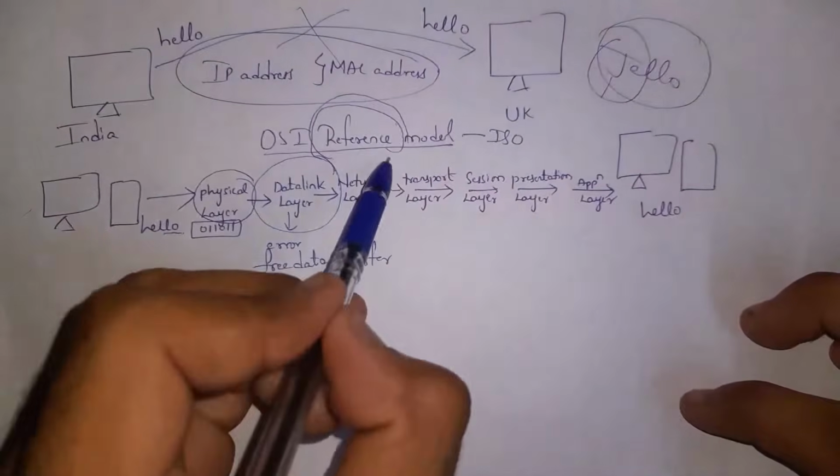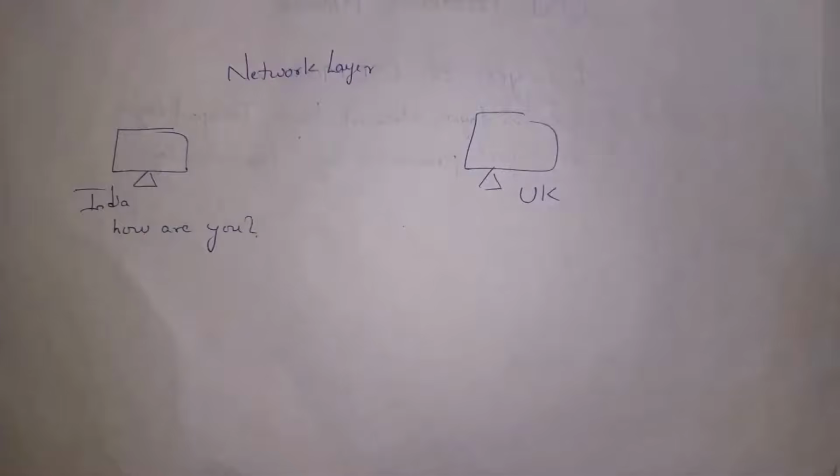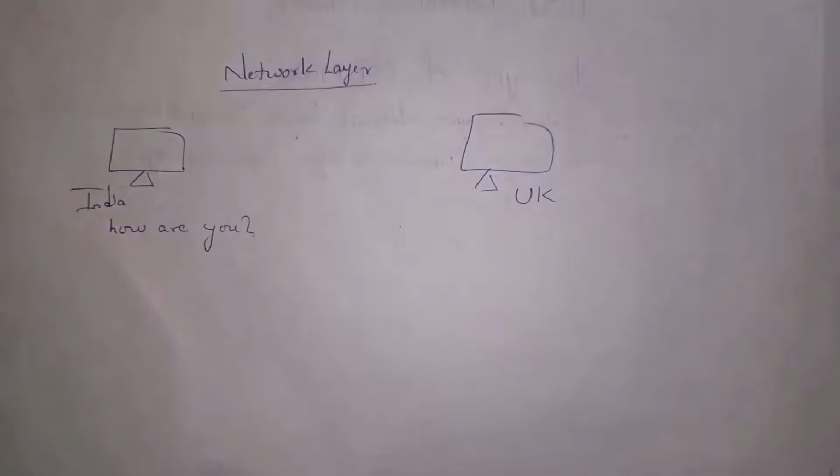Next I will explain what is network layer. Network layer is based on IP address. I already explained what is IP address. IP address stands for Internet Protocol Address. Internet service providers like Jio, Airtel, will give that address and an IP address will be assigned to each router. So all devices connected to that router can access the internet. So network layer will identify sender and receiver based on IP address.